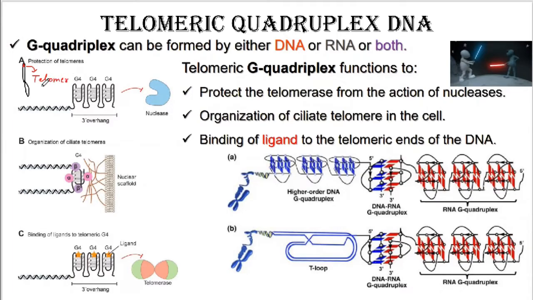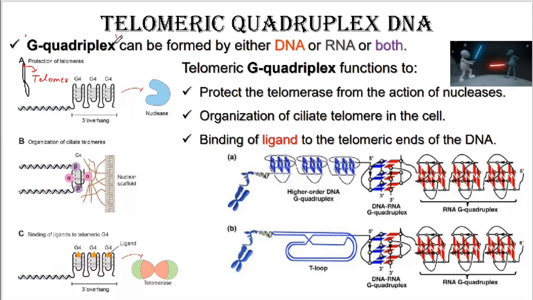Now, the DNA is highly susceptible at the telomere to the action of restriction endonuclease, which can cleave the DNA molecule from the telomere. So what has to be done? The DNA at the telomere has to be protected from the restriction endonucleases. So this is being protected by the formation of G quadruplex. DNA जो telomere पे होता है उसका प्रोटेक्शन होना बहुत इंपॉर्टेंट है. The DNA at the telomere must be effectively protected, and this protection is being mediated by the G quadruplex.